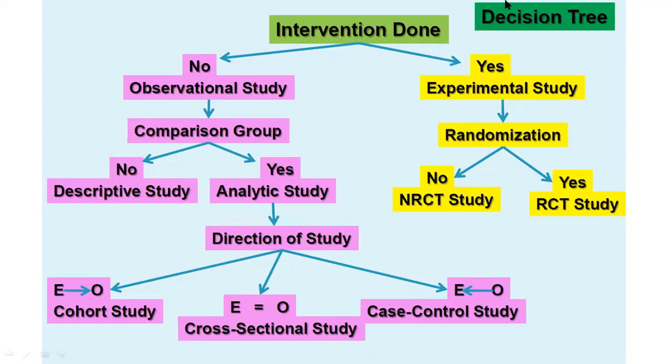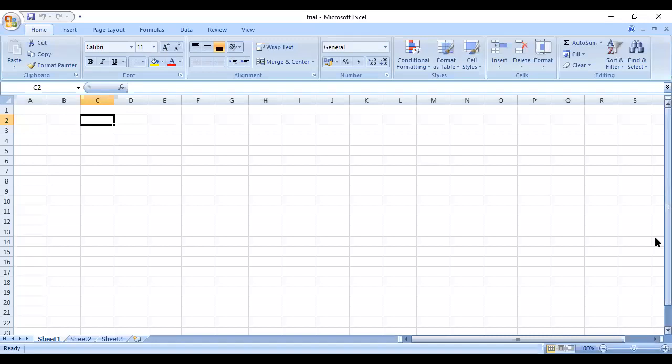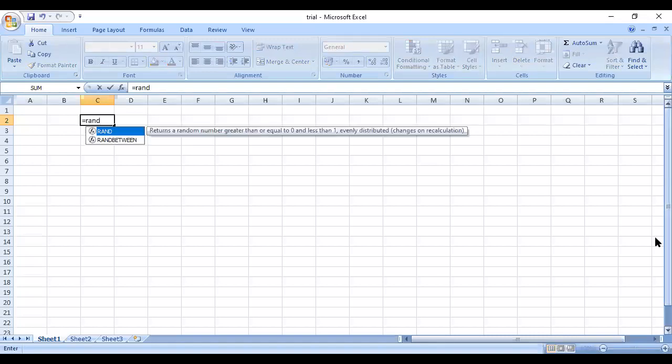I'll show you some methods to simply do a randomization, or generate a random number for your patient allocation. This is a simple RAND function I'm using in Excel. Everybody is able to see what I'm doing in the Excel.